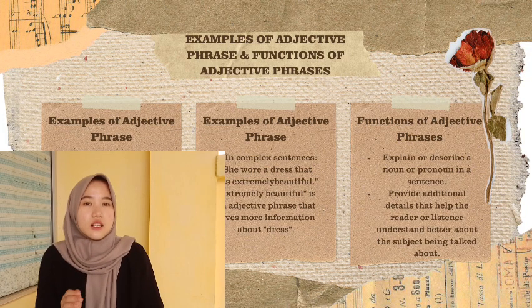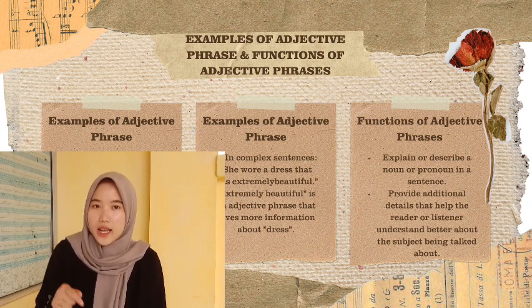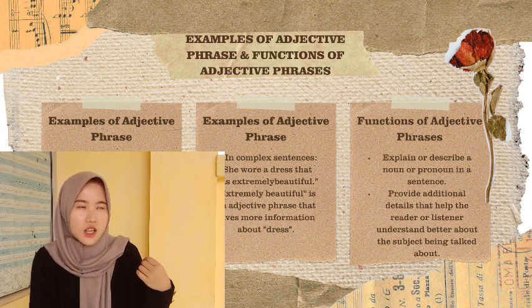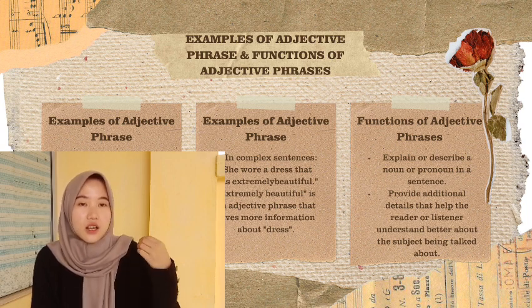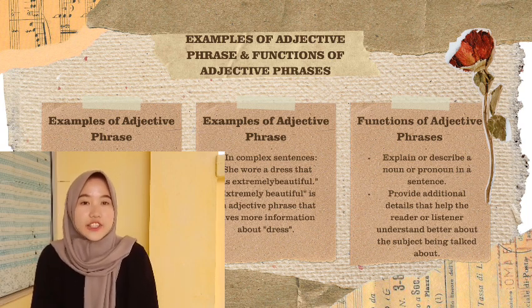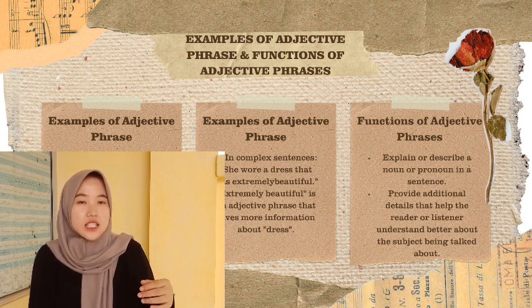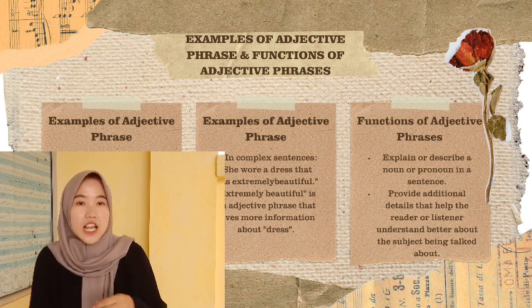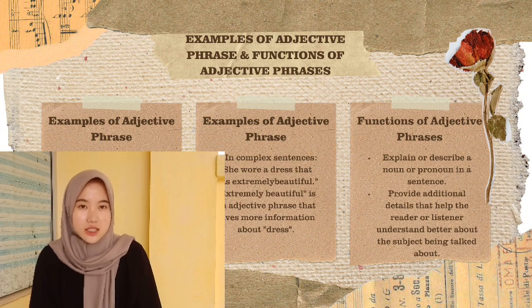For examples of adjective phrase usage. Number 1. In a simple sentence, the bright red car is mine. Here, bright red is an adjective phrase that describes car. Number 2. In complex sentences, she wore a dress that was extremely beautiful. Extremely beautiful is an adjective phrase that gives more information about dress.